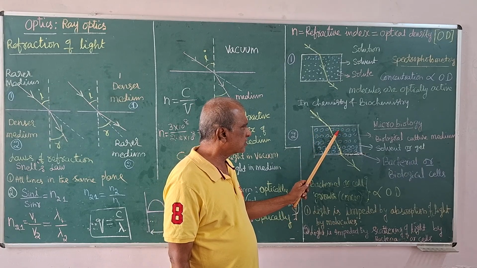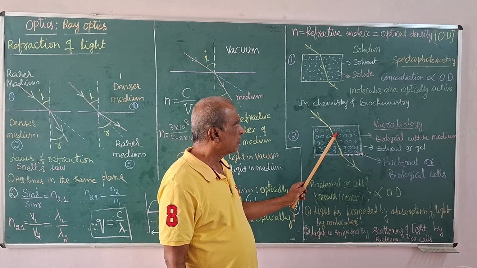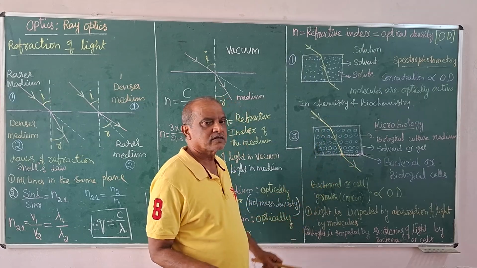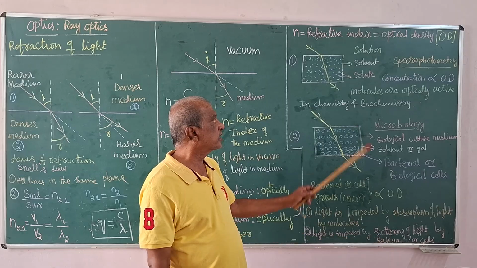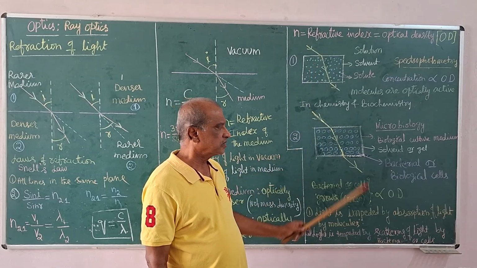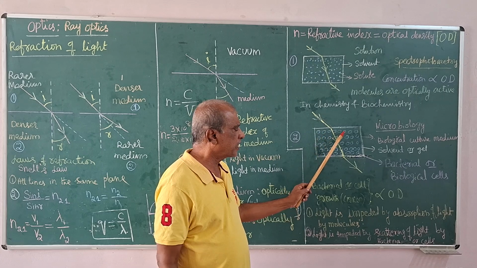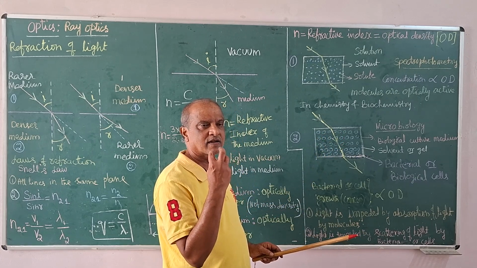These particles are bigger, but they do not absorb light; they scatter the light radiation. There is a difference: absorption and re-emission happen only with nano-sized molecules, while here the bigger particles scatter the light.